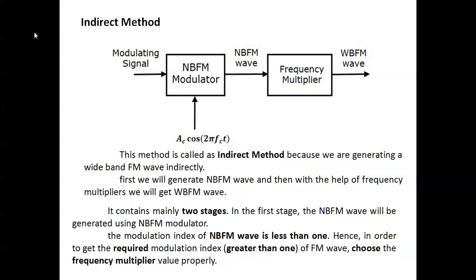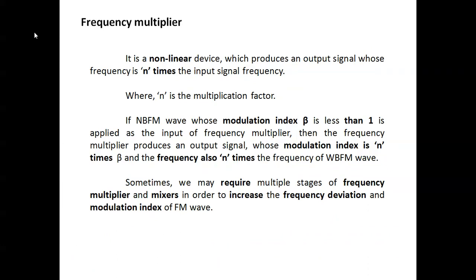Basically, the frequency multiplier's output frequency is n times the input. It is a nonlinear device which produces the output signal at n times the input signal frequency, where n is the multiplication factor.